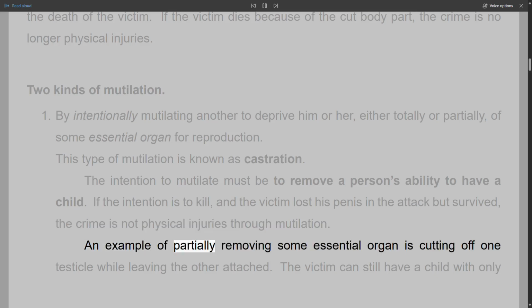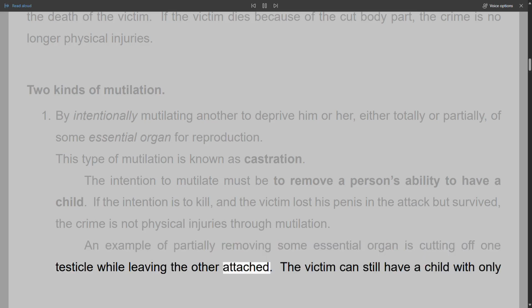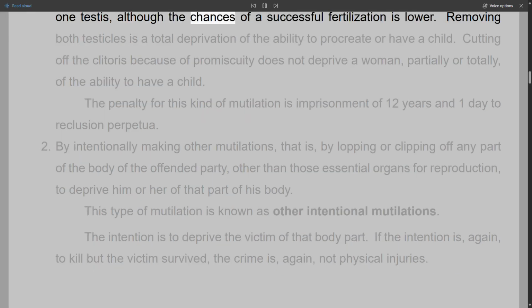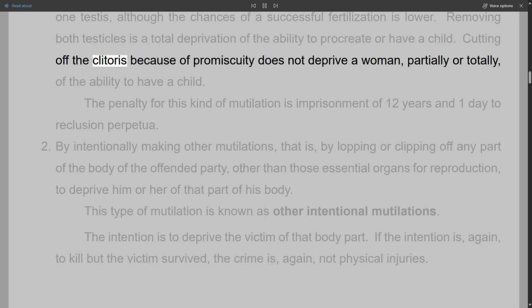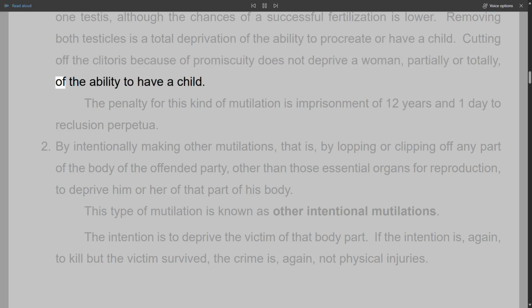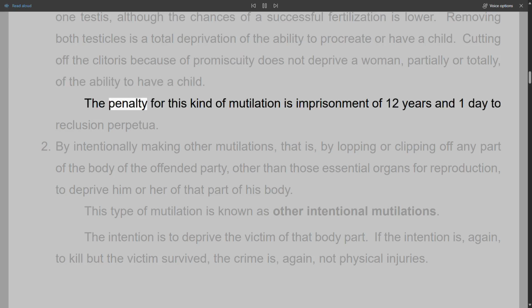An example of partially removing some essential organ is cutting off one testicle while leaving the other attached. The victim can still have a child with only one testis, although the chances of a successful fertilization is lower. Removing both testicles is a total deprivation of the ability to procreate or have a child. Cutting off the clitoris because of promiscuity does not deprive a woman, partially or totally, of the ability to have a child. The penalty for this kind of mutilation is imprisonment of 12 years and 1 day to reclusion perpetua.